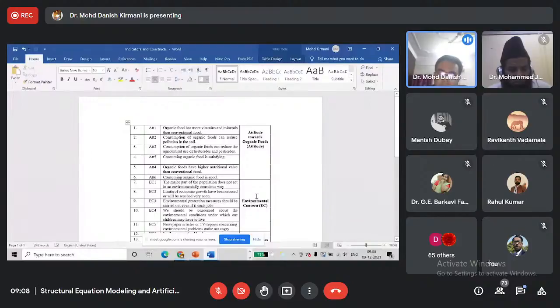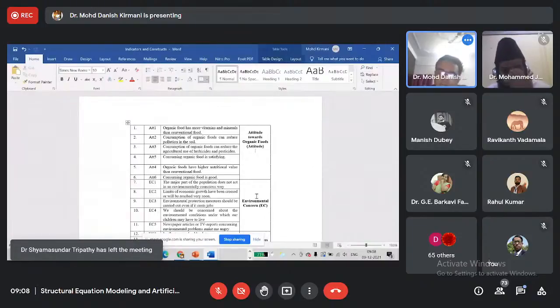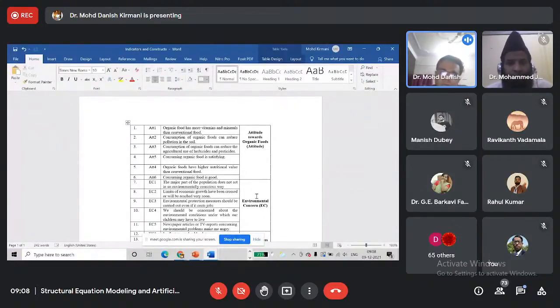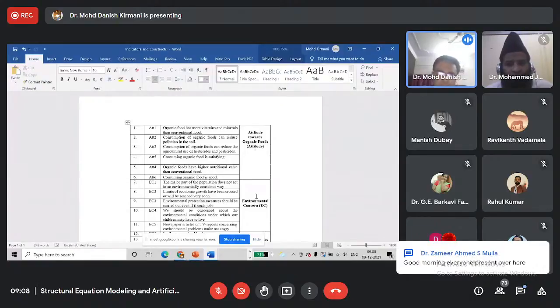So before conducting CFA, we must have a thorough understanding of each construct that we are going to have in our study, and of what indicators should be used to measure those constructs.